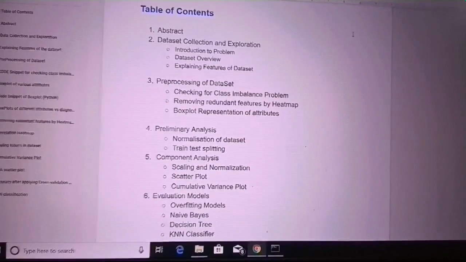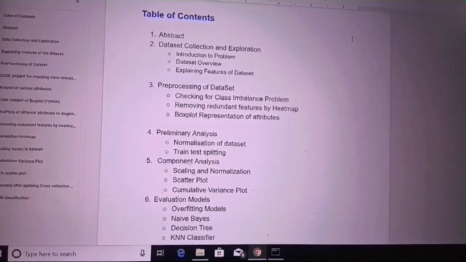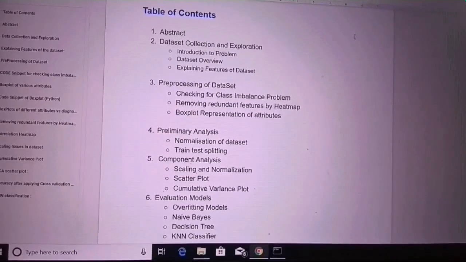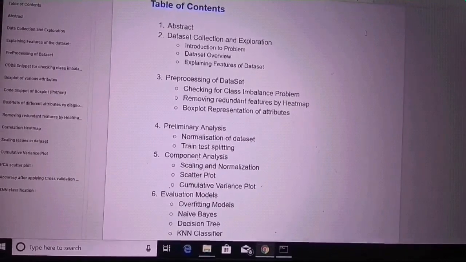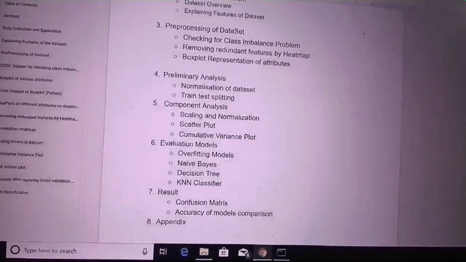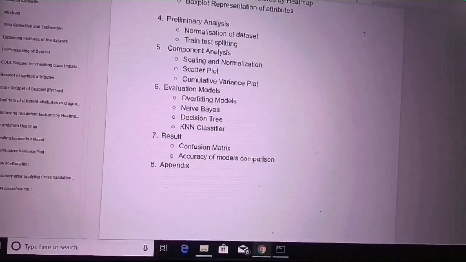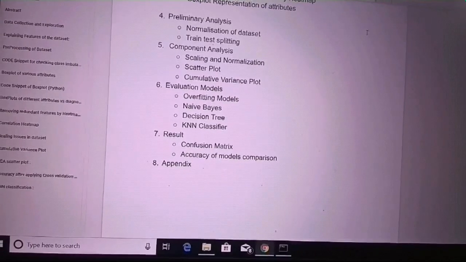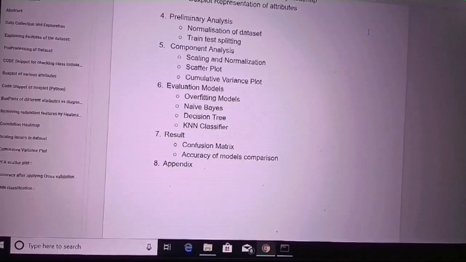The third point is pre-processing of the dataset. Pre-processing will include checking for class imbalance problem and removing redundant features, if present, by using a heat map. And the third one is box plot representation of attributes. The fourth one will be our preliminary analysis, which will include normalization of the dataset and train test splitting.